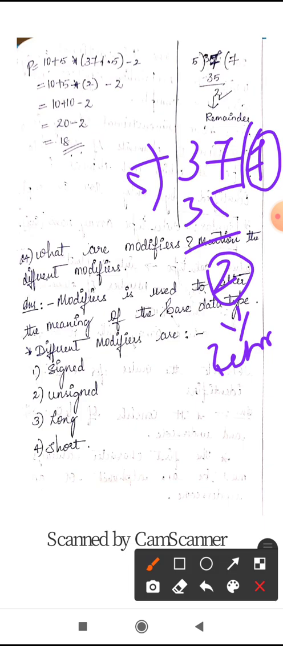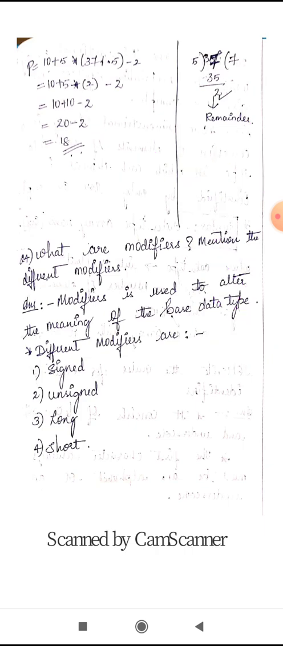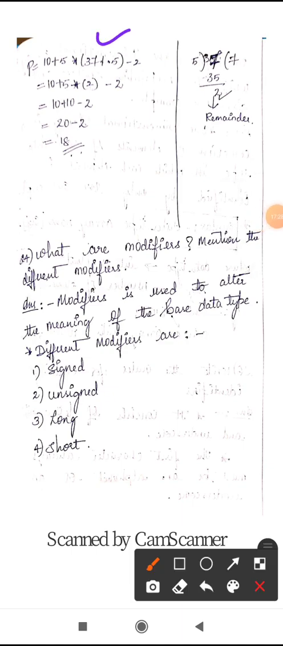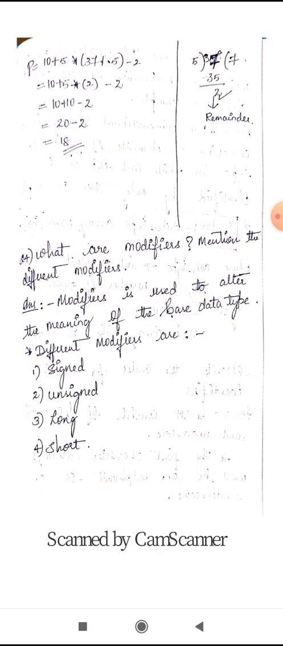So now, first what do you have to evaluate? First you evaluate the expression present within the bracket. Within this bracket you have 37 modulo 5. If you do that you get the remainder 2. Next you perform multiplication: 5 twos are 10. Next you perform addition: 10 plus 10 is 20, minus 2. So 18 is the answer. So this is the evaluation of the expression P is equals to 10 plus 5 into 37 modulo 5 minus 2.